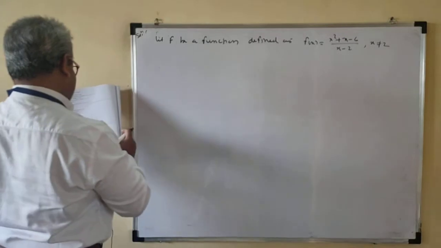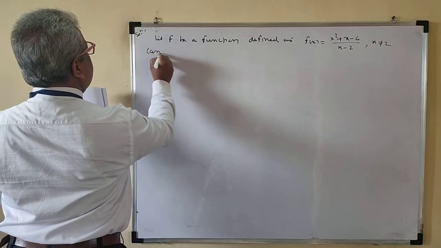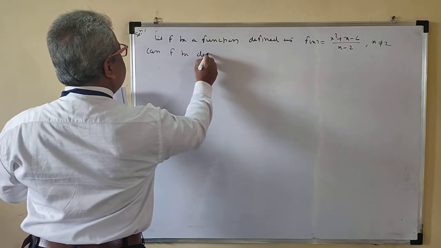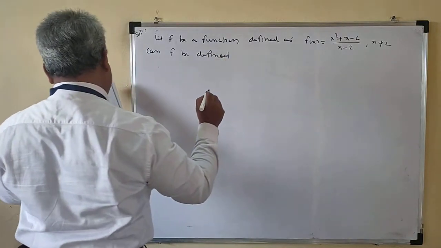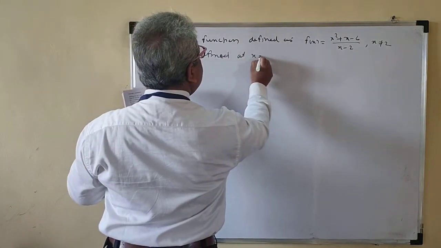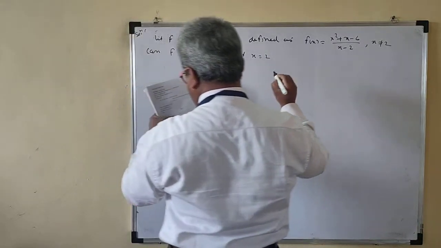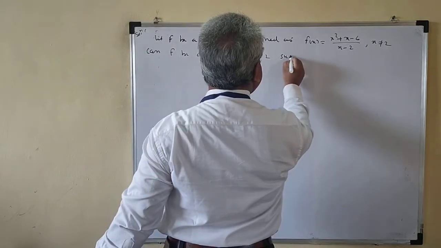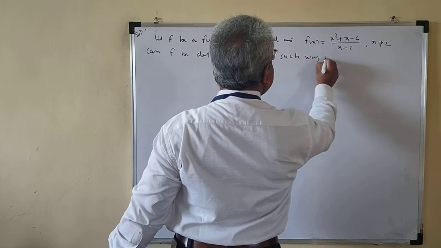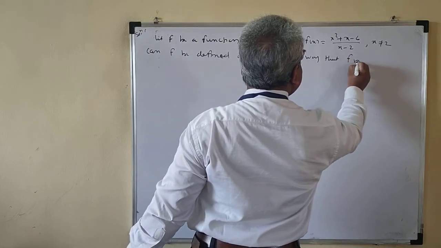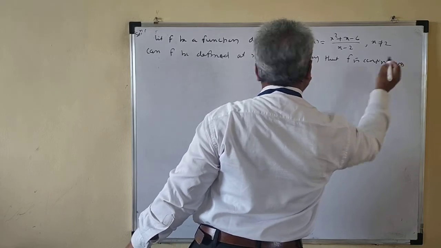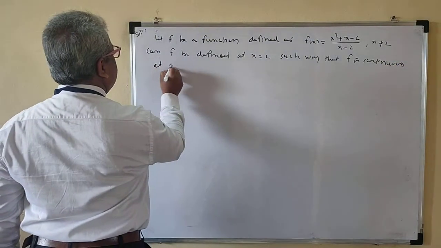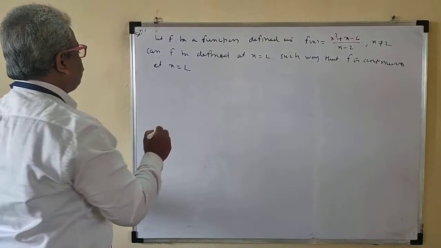Can f be defined at x is equal to 2 in such a way that f is continuous at x is equal to 2?